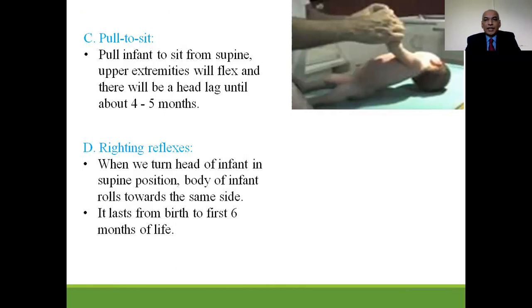Righting reflex. When we turn the head of the infant in supine position, the body of the infant rolls toward the same side, and it lasts from birth to the first 6 months of age.